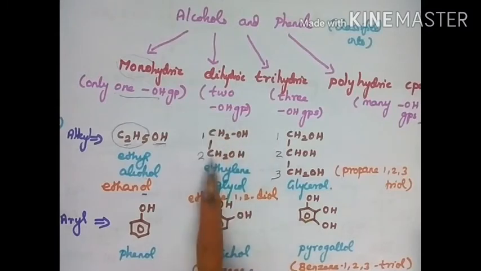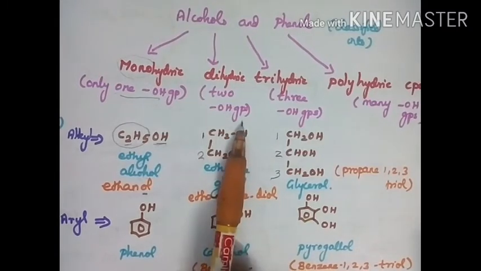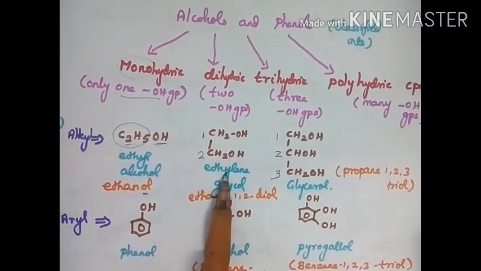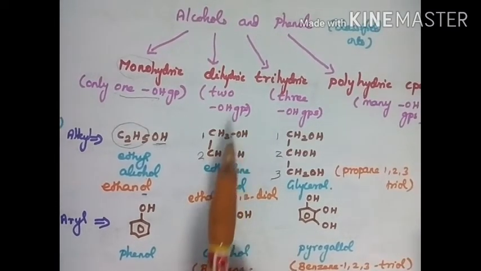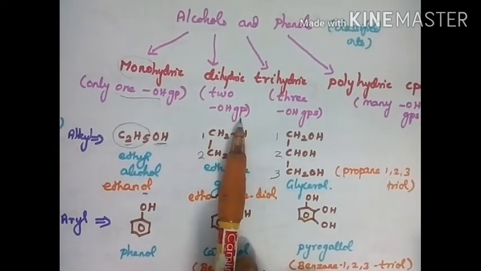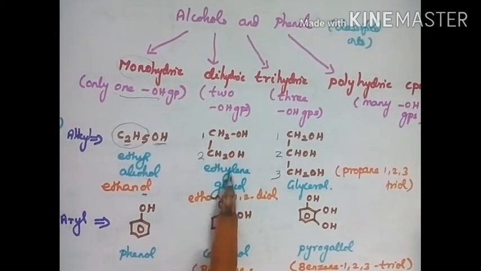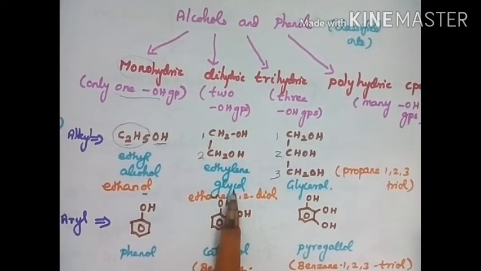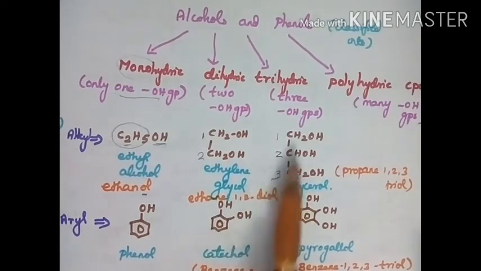Commonly it is derived from ethylene. If you remove both the OH groups and introduce one double bond here, it is called ethylene. Removal of OH, you have to introduce one bond. If you remove any atom or group from the adjacent carbon atoms, you have to introduce one bond. So now it becomes ethylene. If the OH group is attached there, it is called glycol. So it is ethylene glycol.